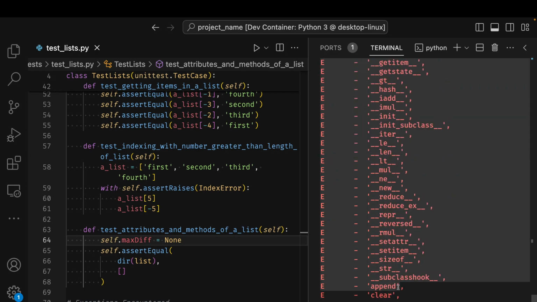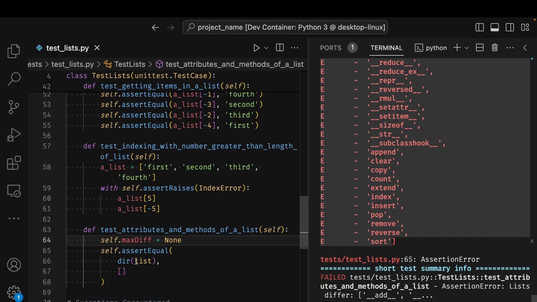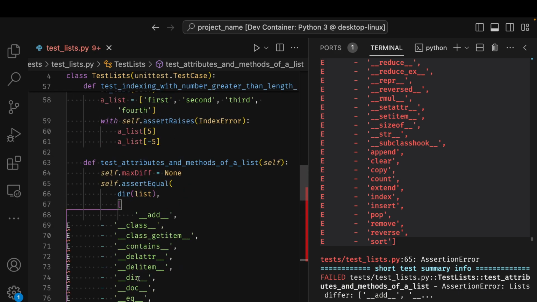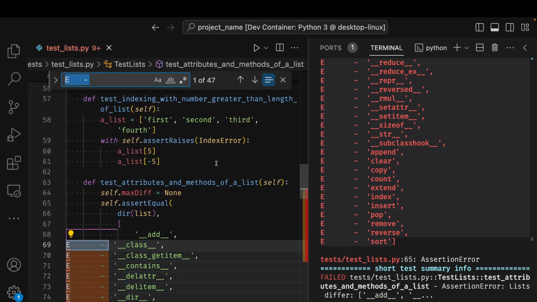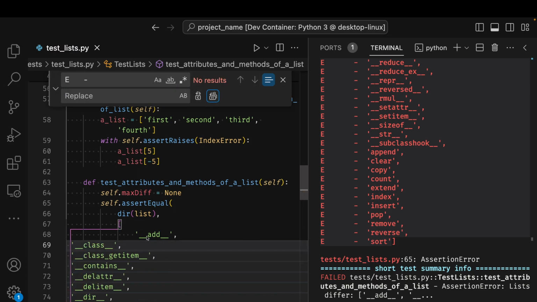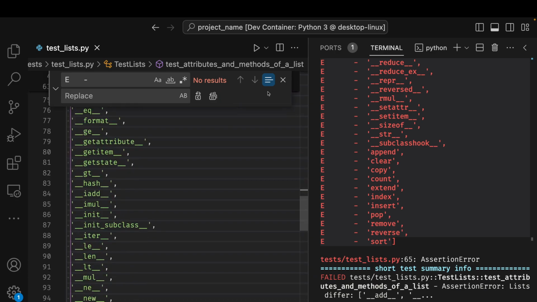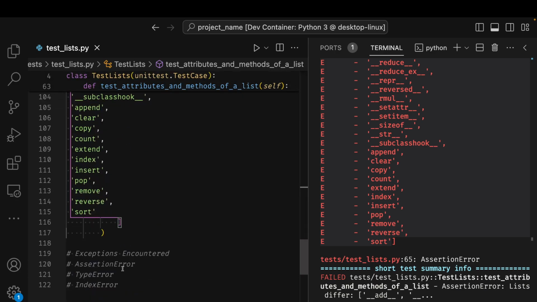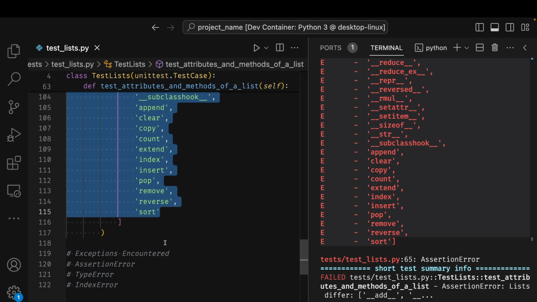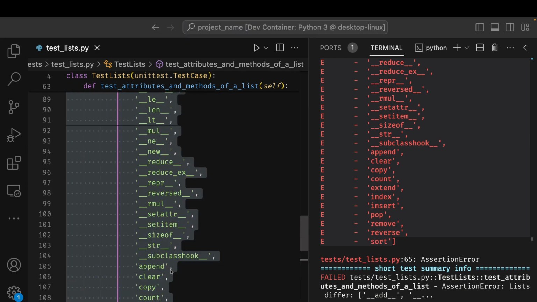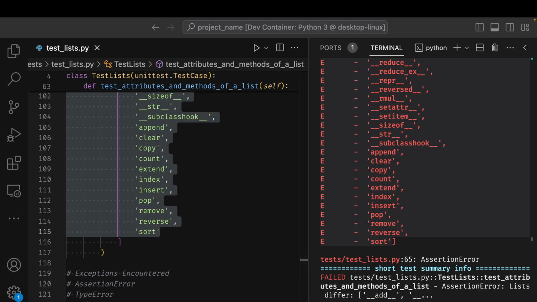I'm going to copy them to put in my test because if I sat down here to type it out, we'd be here for a while. And then I'll take out the characters that I do not need. So I do that, I use replace, and then I indent just to make it look nicer. And so here's the list of attributes and methods of a list.